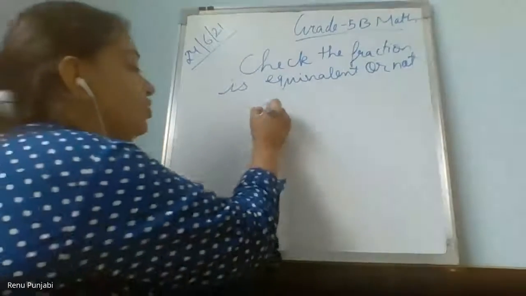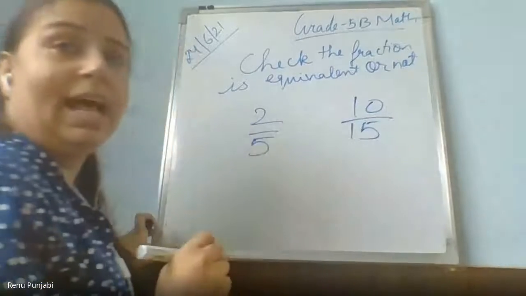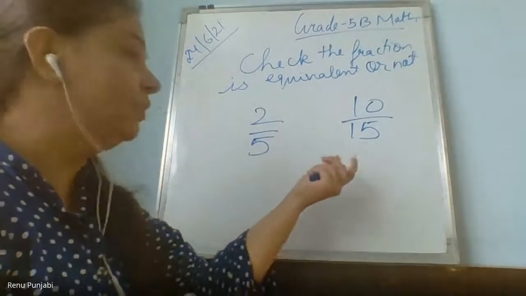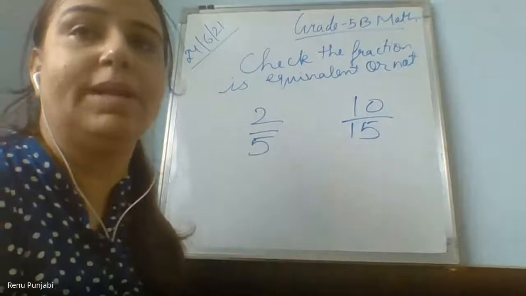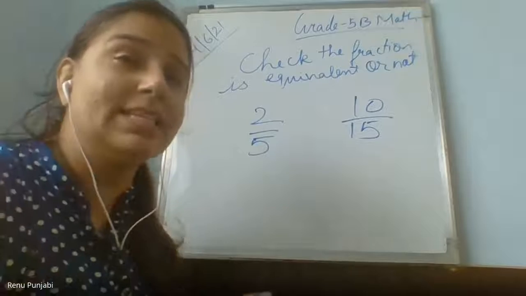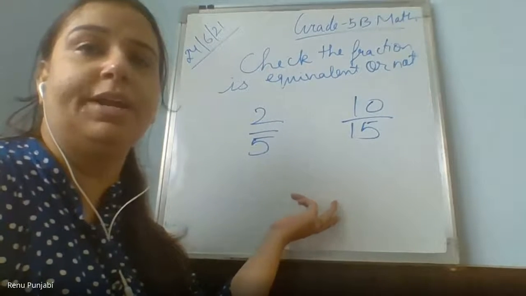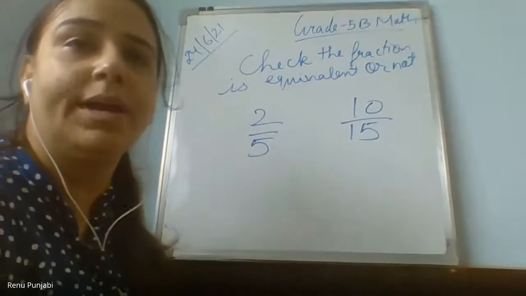Suppose now the question is 2 upon 5 and 10 upon 15. Start doing it in your notebooks and tell me with cross multiplication whether they are equal or not. Everyone, please do this question in your notebook and tell me the answer in the chat box. Ma'am, these are not equivalent, as 10 into 5 is coming 50 and 2 into 15 is coming 30. Excellent, very quick answer.